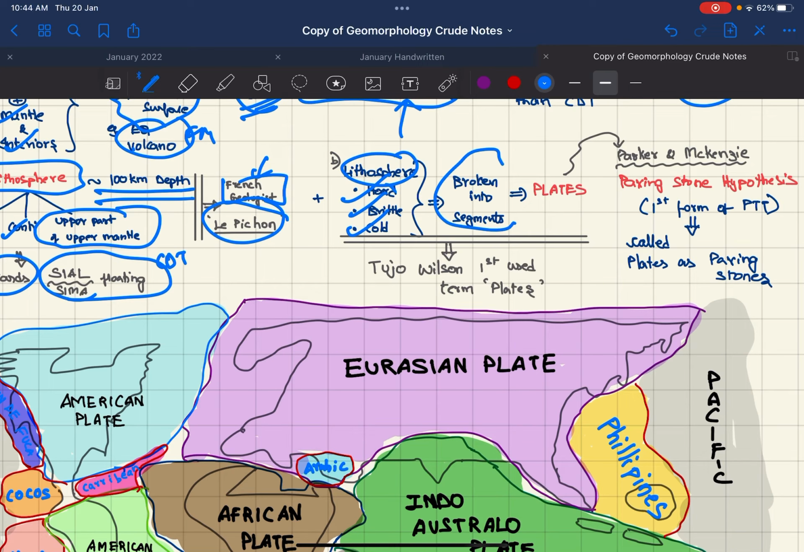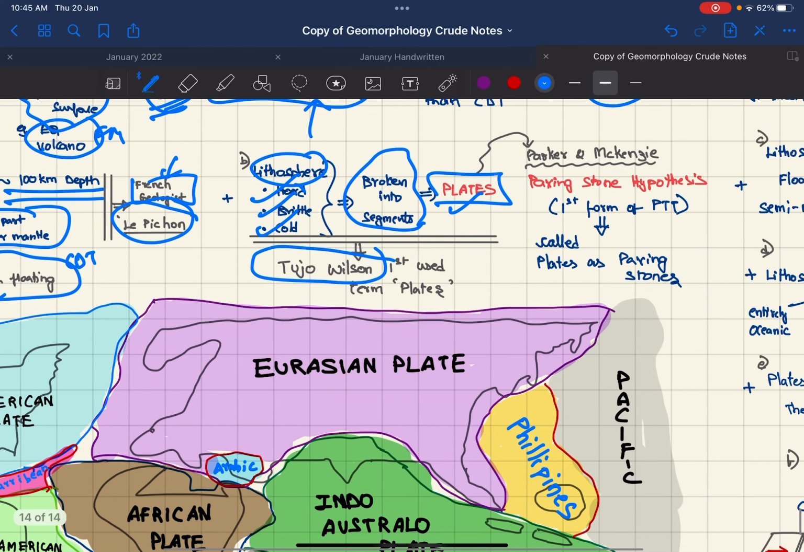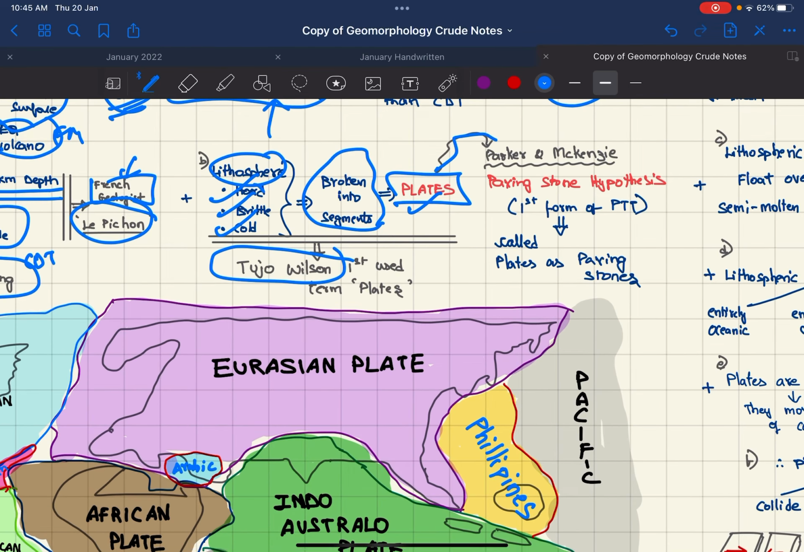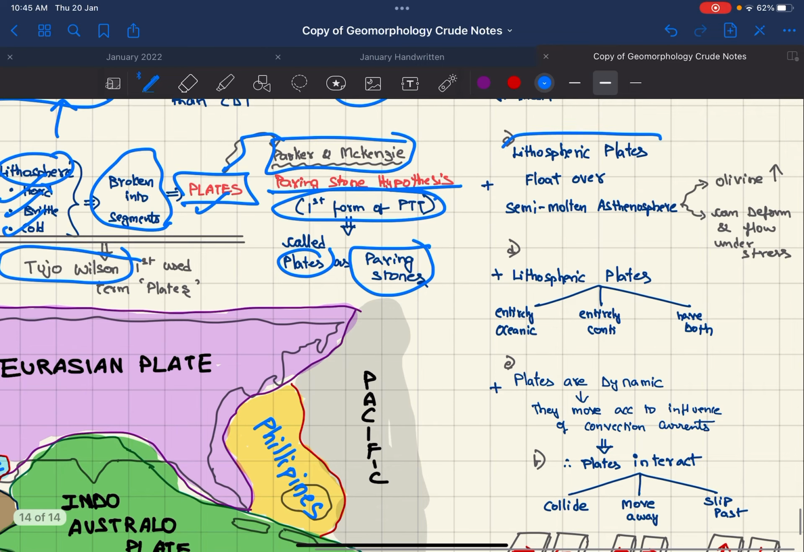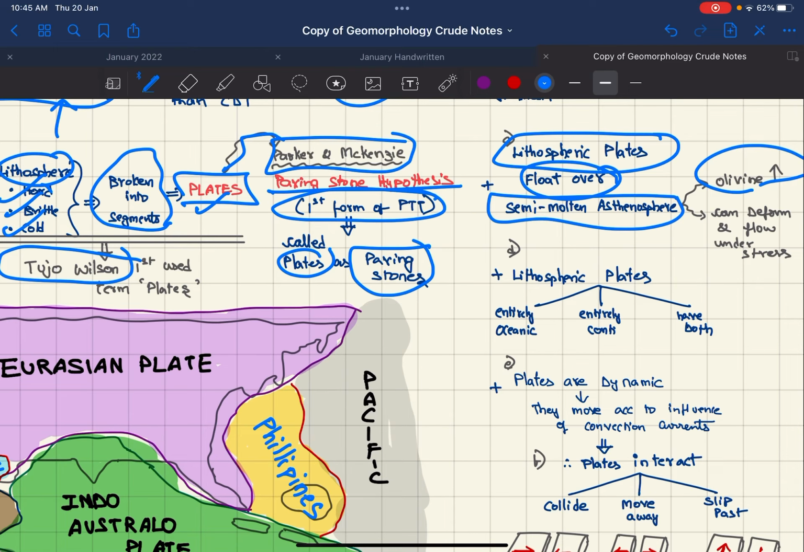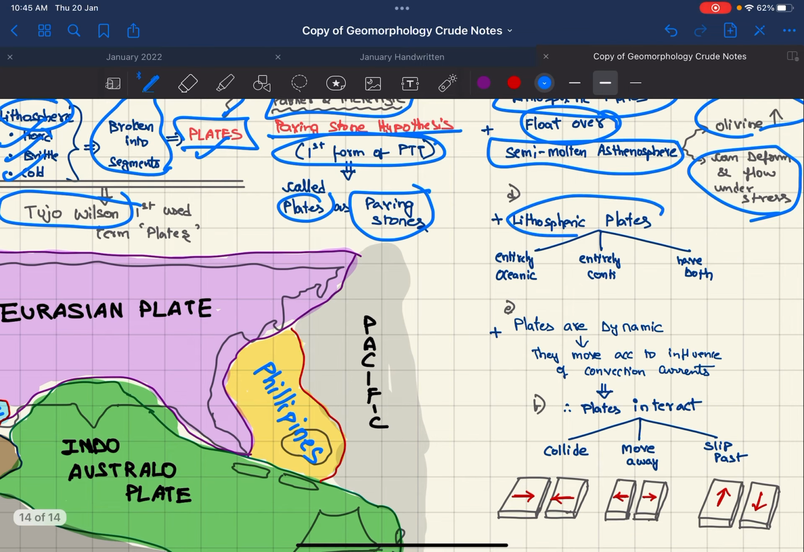The lithosphere is hard, brittle, and cold. Also, it is broken into segments called plates. The term plates was first used by Tuzo Wilson, but a similar concept was first given by Parker and McKenzie in their paving stone hypothesis, which was the first form of the plate tectonic theory. They called plates paving stones. Lithospheric plates float over the semi-molten asthenosphere due to olivine, and therefore it can deform and flow under stress.